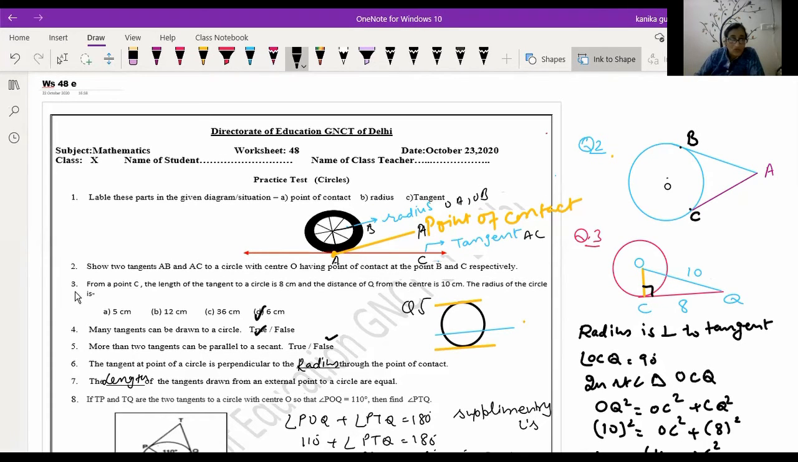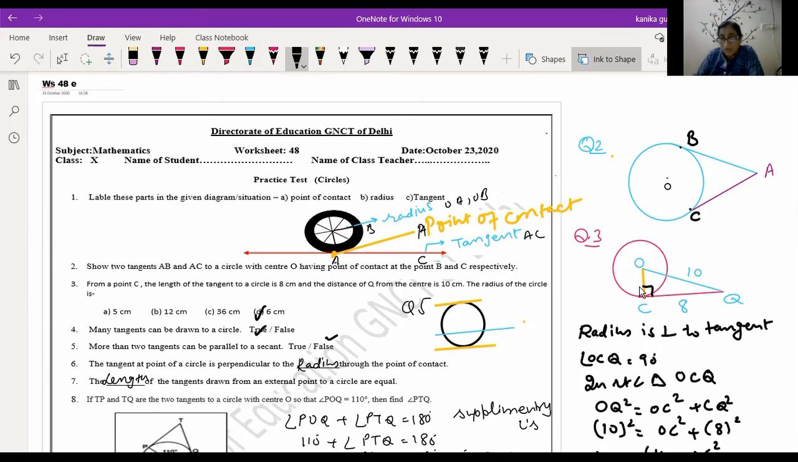Now question number 3. From a point Q, the length of the tangent to the circle is 8 centimeter and the distance of the point from the center is 10 centimeter. Then the radius of the circle is? Now this is a given circle, O is the center. OC is the radius, CQ is given as 8 centimeter and OQ is equal to 10 centimeter. You know that the radius is perpendicular to the tangent at the point of contact.